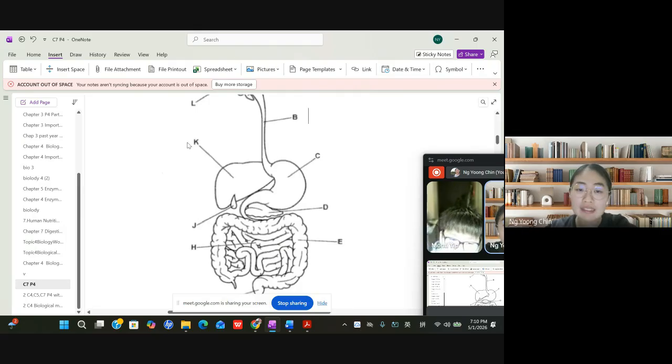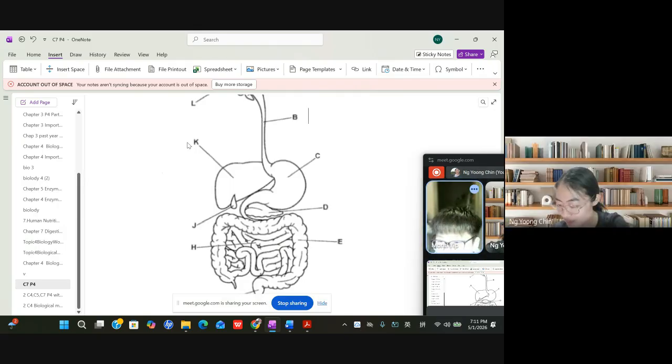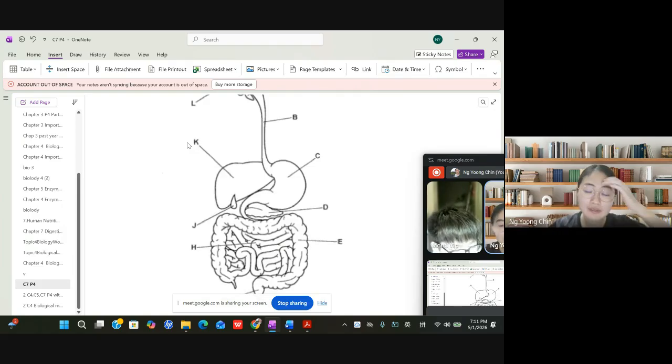The liver produces the bile, and then the gallbladder stores it. Well done, you get the correct answer, because a lot of students just confuse it.